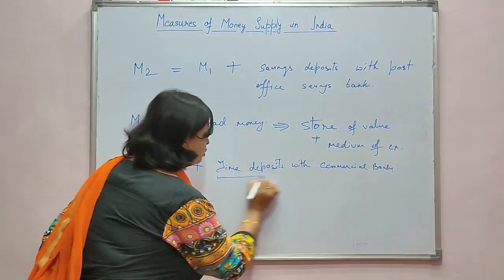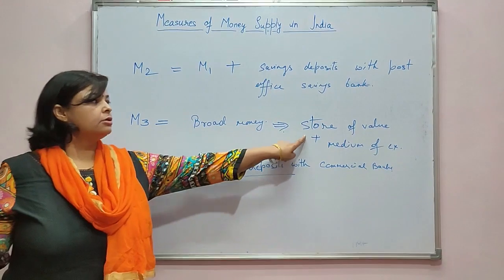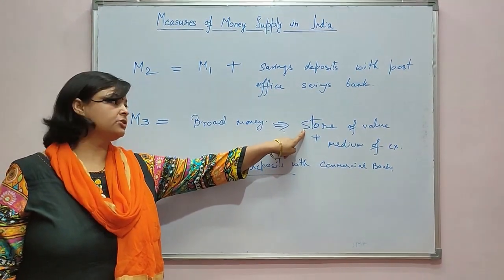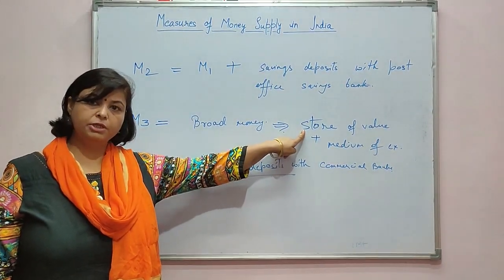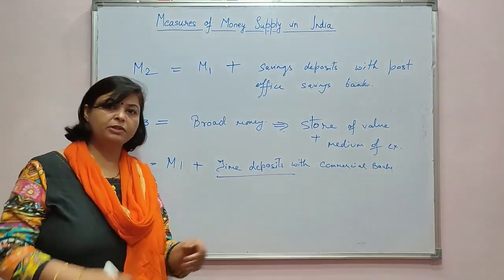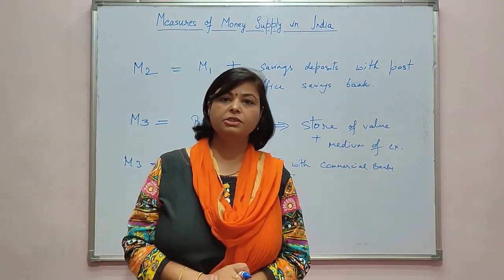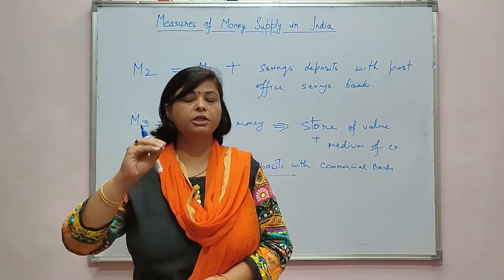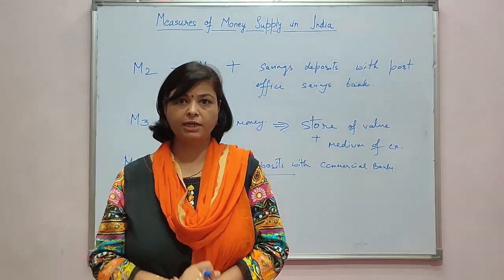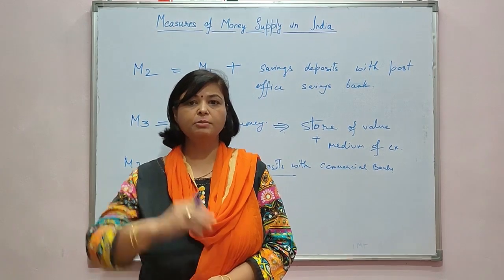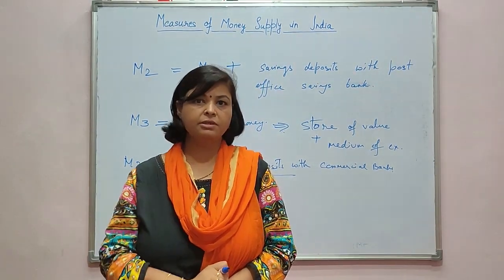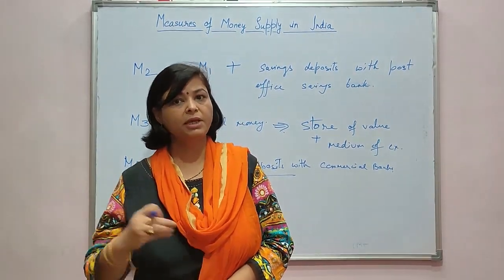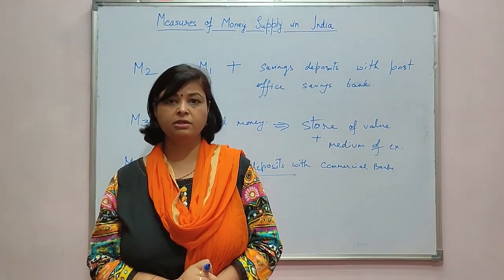So time deposits act as a store of value, because when you fix money in your fixed deposit, the money is blocked for a specific period of time. The minimum time period for a time deposit is 7 days, and the maximum time period is 10 years.